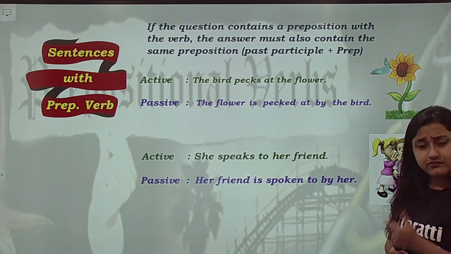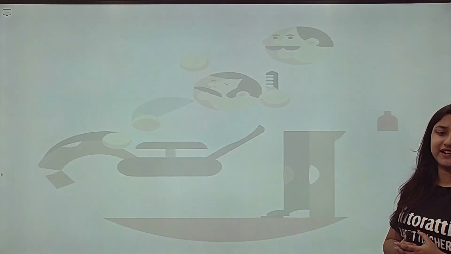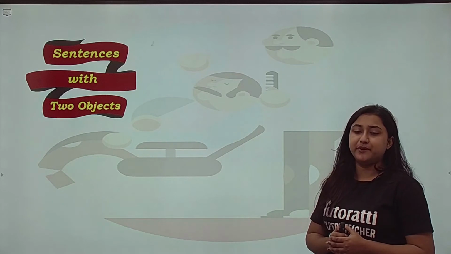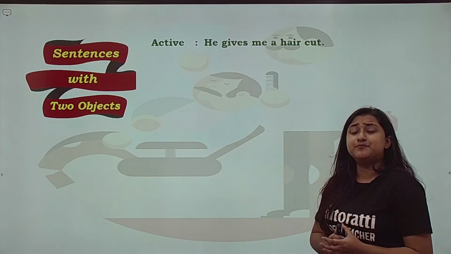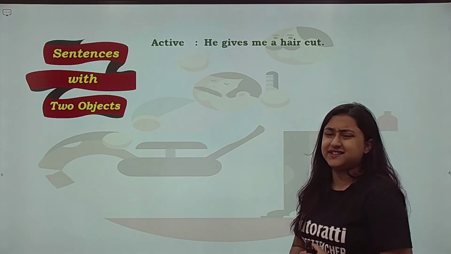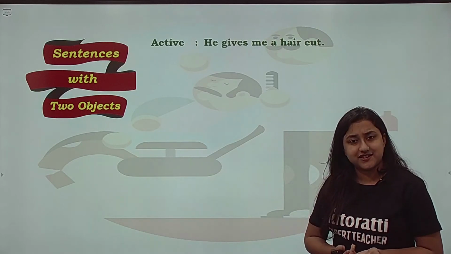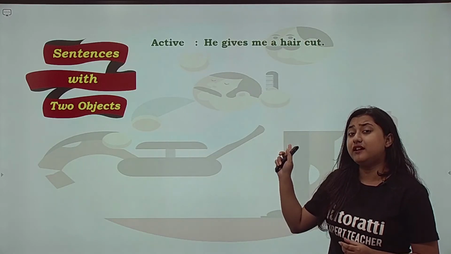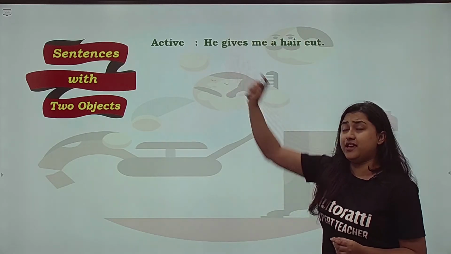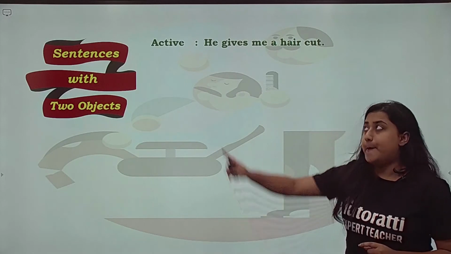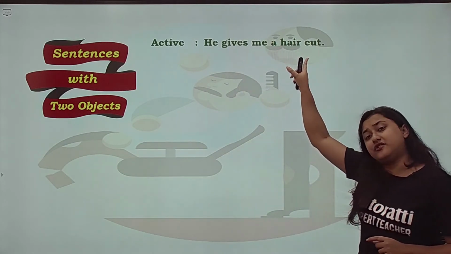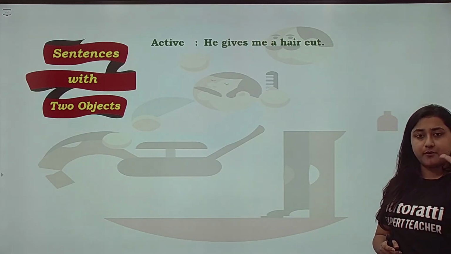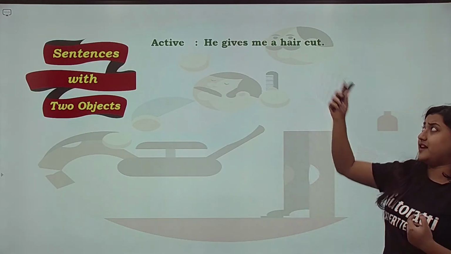So now we will see what to do with sentences which have two objects. Now this one is also a bit tricky. He gives me a haircut. Now you might say, ma'am, this is just a normal sentence. This is not like a normal sentence. He gives me a haircut. The subject is only one, he. But me is also an object, and haircut is also an object. We use me as an object, so it is an object, and haircut is also an object.